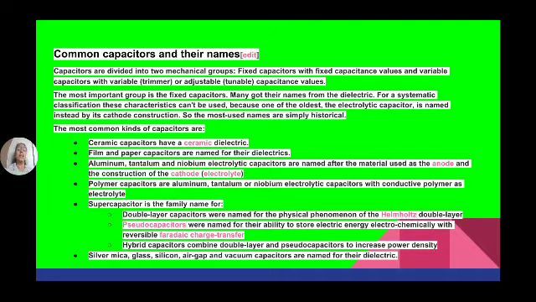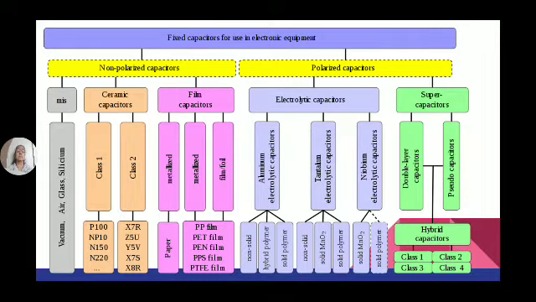Aluminium, tantalum and niobium electrolytic capacitors are named after the material used as the anode and the construction of the cathode. See here, the capacitors are classified into non-polarized capacitors and polarized capacitors. Polarized means they have plus and minus terminals, and we have to use the particular terminals as positive and negative.